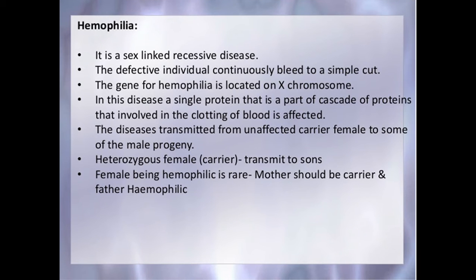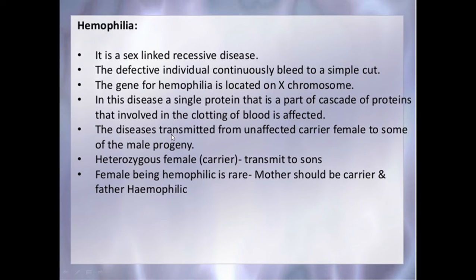The first disease is hemophilia. It is a sex-linked recessive disease which shows transmission from an unaffected carrier female to some of the male progeny, and has been widely studied. In this disease, a single protein that is a part of the cascade of proteins involved in the clotting of blood is affected.